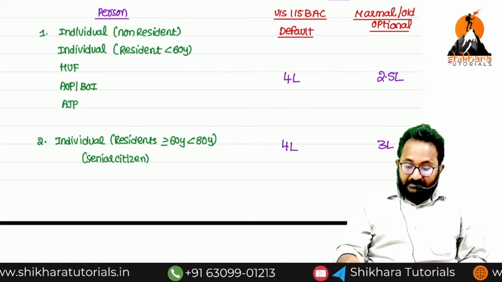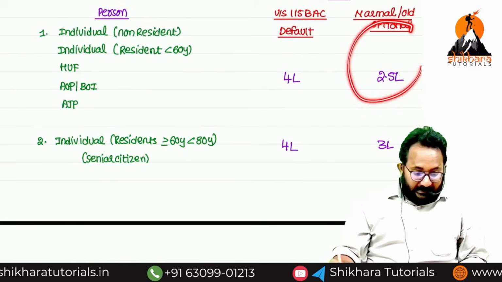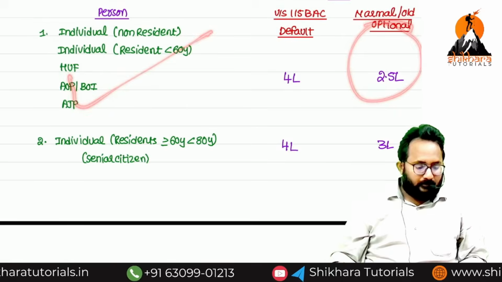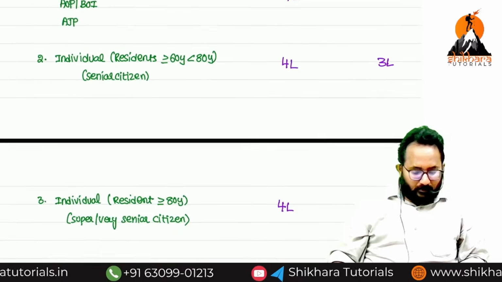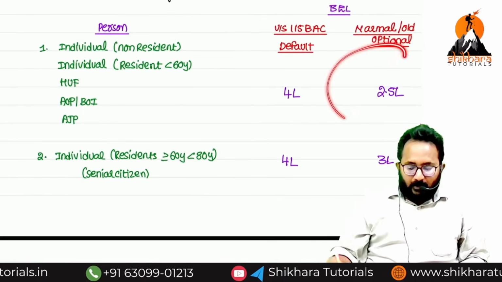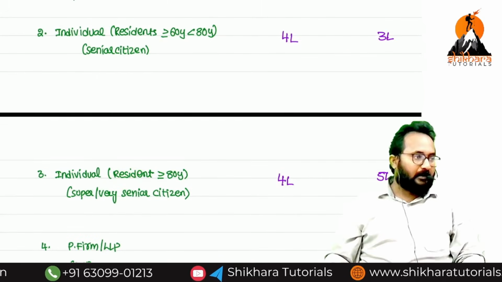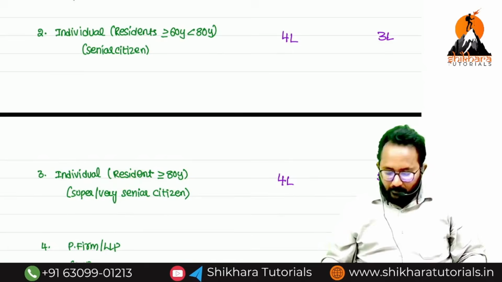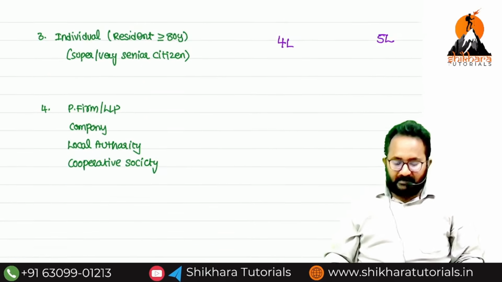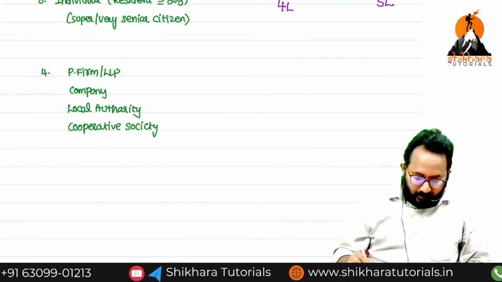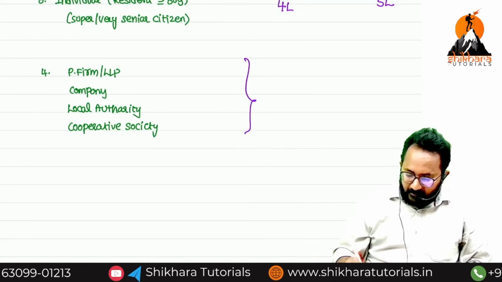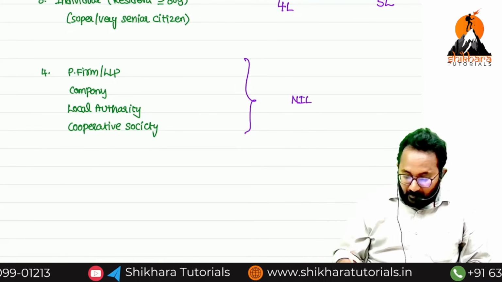That means here we are considering age and residential status also. Next, for them the basic exemption limit is always nil.